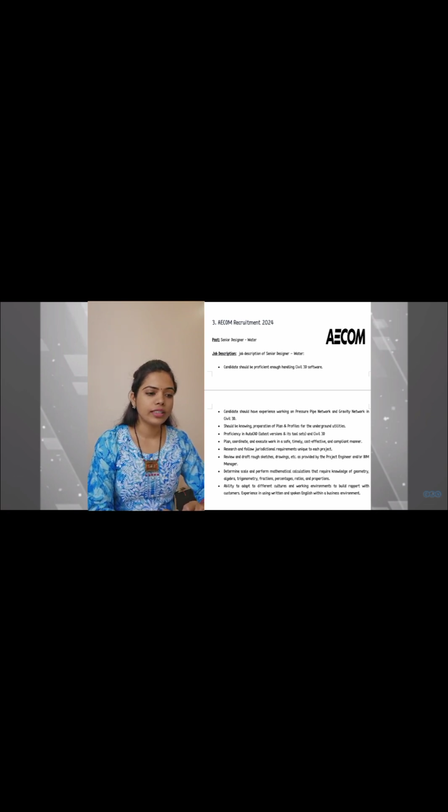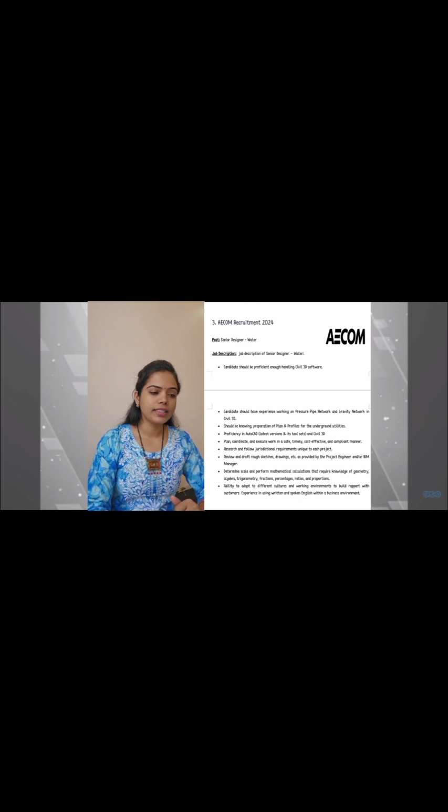Then plan, coordinate and execute the work in a safe, timely, cost effective and compliant manner. Then research and follow the jurisdictional requirements unique to each project. Review and draft rough sketches, drawings, etc. as provided by the project engineer or BIM manager.